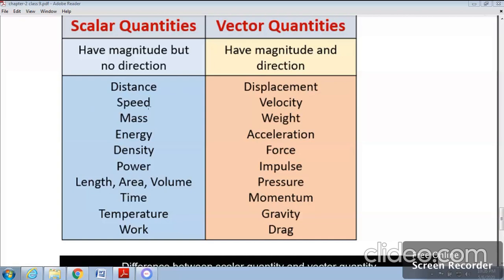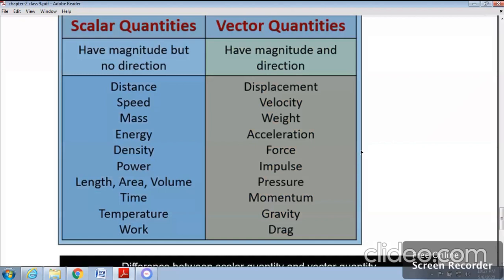Moving on to the next example, speed. A car is moving with a speed of 10 meters per second. No direction is given, hence it is an example of scalar quantity. Velocity: a car is moving 100 meters per second in south direction. So here numerical value, unit, as well as direction, all three are given. Hence, it is an example of vector quantity. Like this, you can go through this.